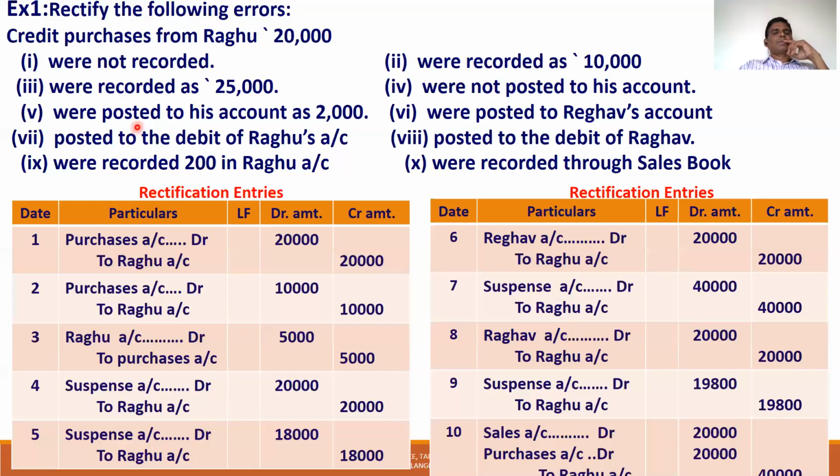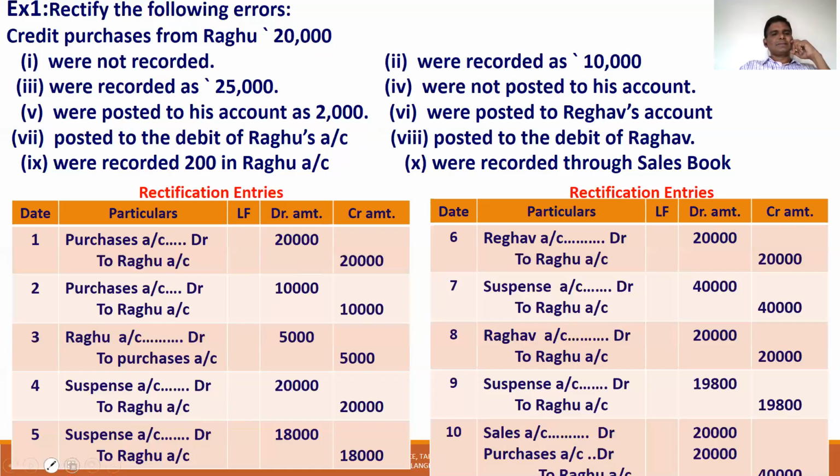Next, the fifth one. Purchases from Raghu 20,000 were posted to his account as 2,000. In the 20,000, a zero is missed. That means 18,000 is not credited. Only 2,000 credited to his account. 18,000 was less credited to his account. What is the wrong here? 18,000 less credit to his account.